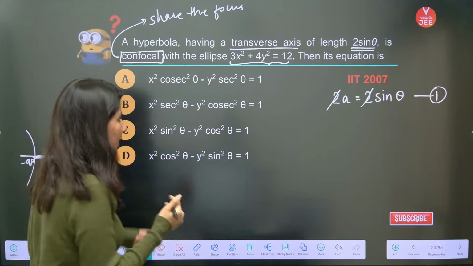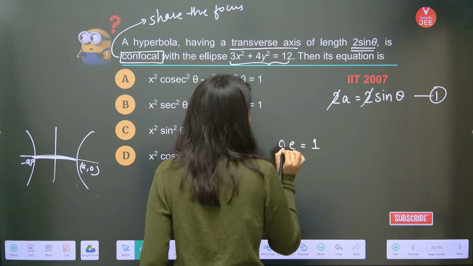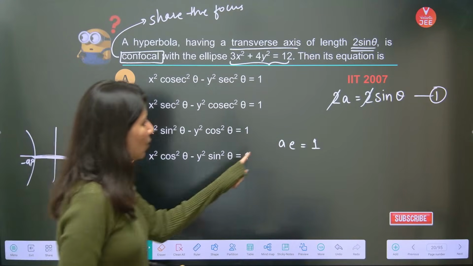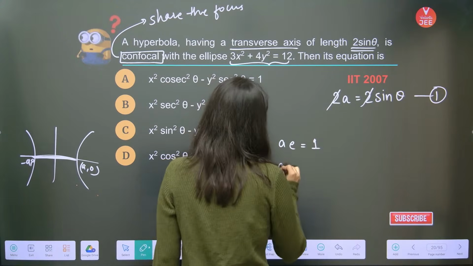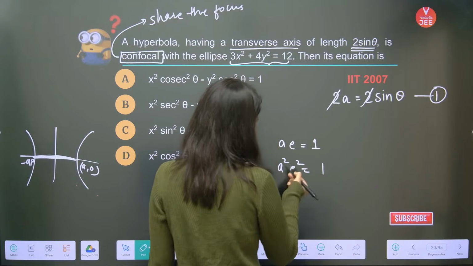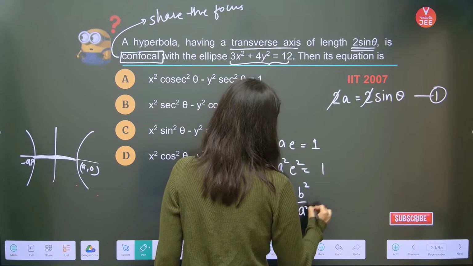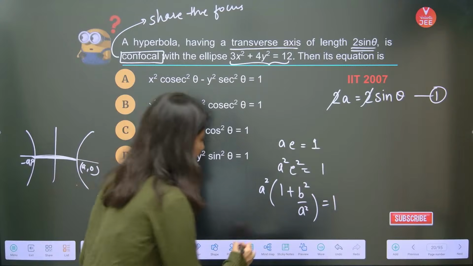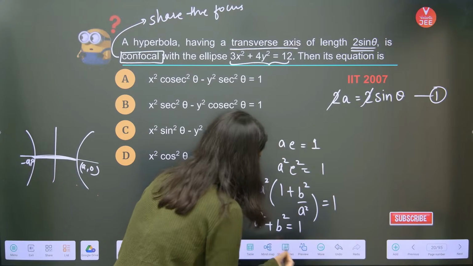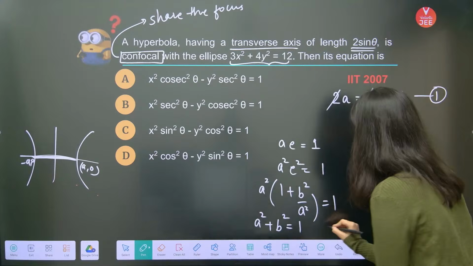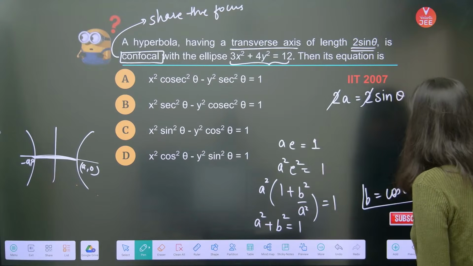So ae is equal to 1 basically. In the case of the hyperbola, ae is 1. What does that mean? a is sine theta, so a square e square is equal to 1, and you know the value of e square as well. a square times 1 plus b square by a square equals 1. Now multiply, so this is a square plus b square equals 1. a is sine theta, so b will be from here. Can you see, if a is sine theta, obviously b will be cos theta? Correct? a is sine theta, b is cos theta.